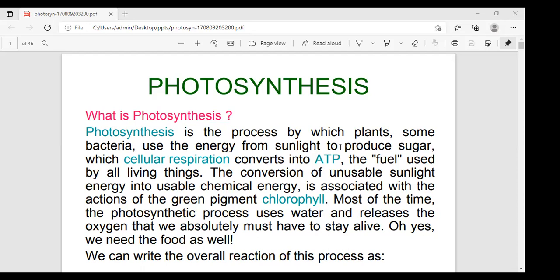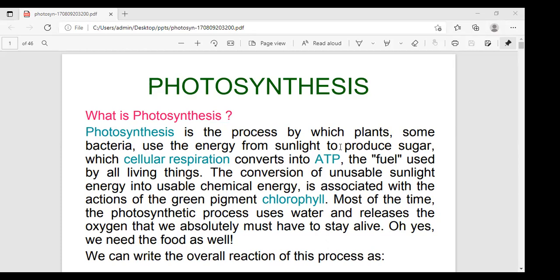Anabolism means the formation of complex molecules from simple substances by living organisms.